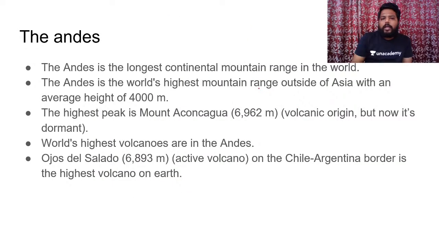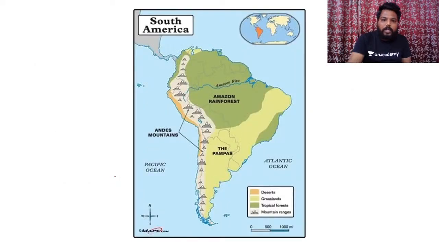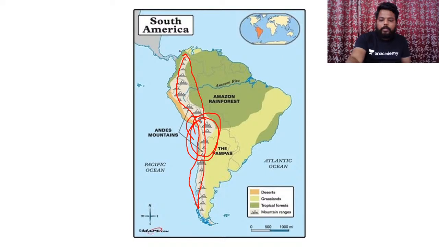So the Andes mountain ranges are the longest continental mountain range in the world. World's highest mountain range outside Asia with an average height of 4,000 meters. Highest peak in the Andes is Mount Aconcagua. So world's highest volcanoes are in the Andes. If you see, Ojos del Salado on the Chile-Argentina border is the highest volcano on the Earth's surface itself. So you can see the Andes mountain ranges. You can see Ojos del Salado.